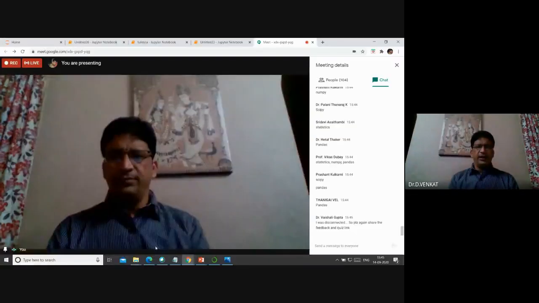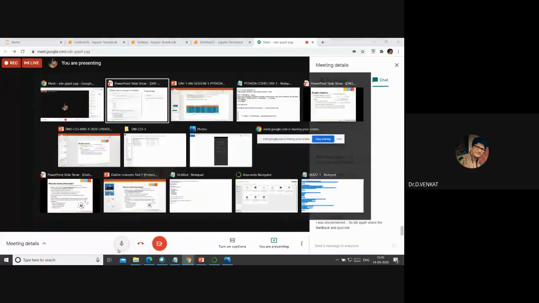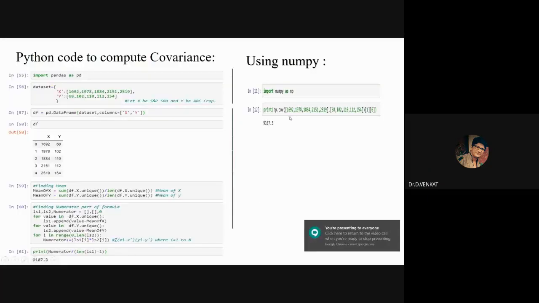So you have this 1692. These are all the x variables, and these are the y variables, right? So we are trying to find the covariance by using this COV function.